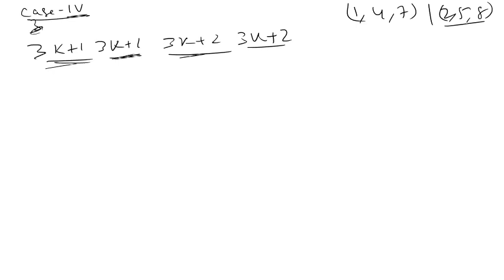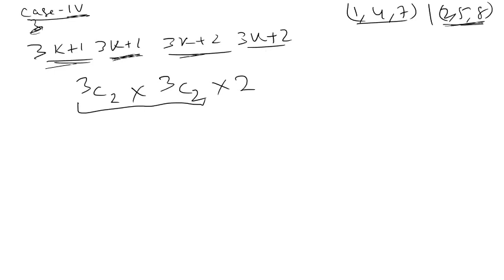So select 3k plus 1 digits. 3 digits are there which are of form 3k plus 1. I select 2 digits in 3c2 ways. Now 3 digits are of form 3k plus 2. I will select 2 in 3c2 ways. Now the selection part is done. They can be arranged in 24 ways because all 4 digits are distinct. So this is 24 into 9, which is 216. Fine.